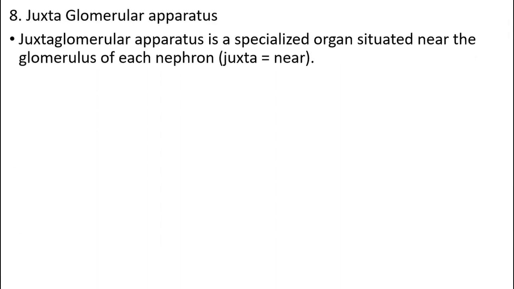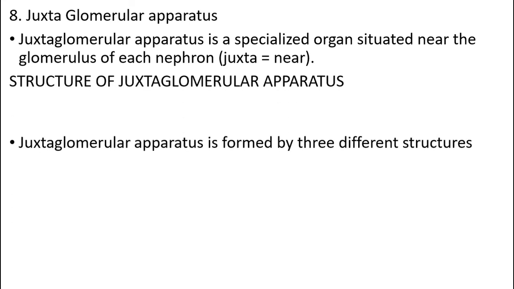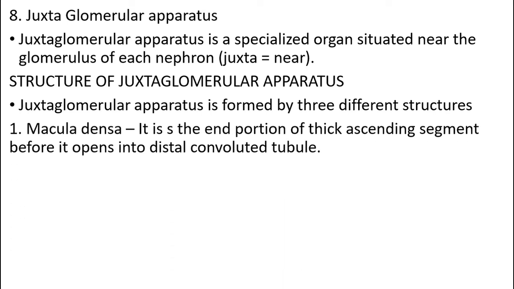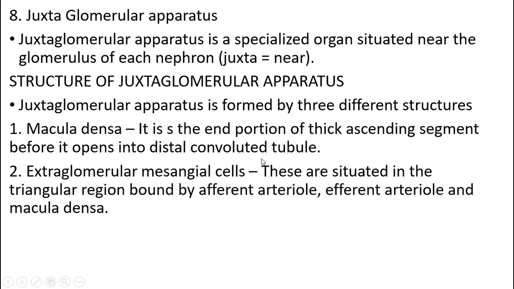Juxtaglomerular apparatus. Juxtaglomerular apparatus is the organ situated near the glomerulus of each nephron. Structure: it is formed by 3 different structures. The first one is macula densa. This is the end portion of the thick ascending segment before it opens into the distal convoluted tubule.